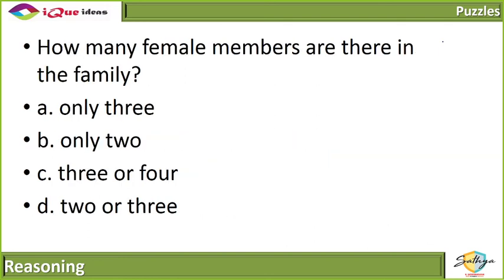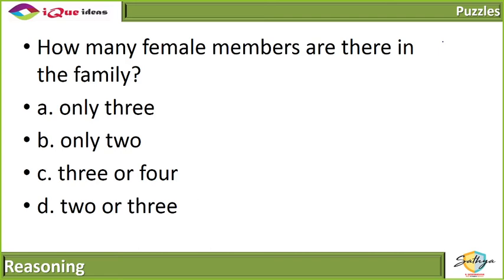Next one. How many female members are there in the family? See, in the first 2 couples, first 2 generations, we know that they are couples. So 1 each is a female.